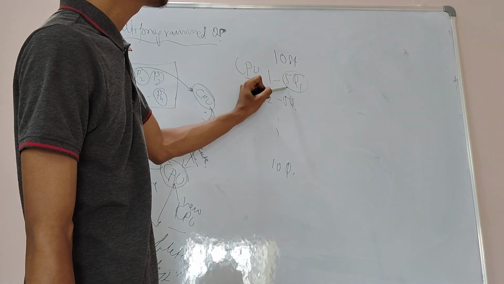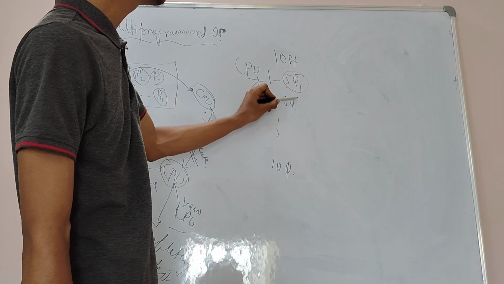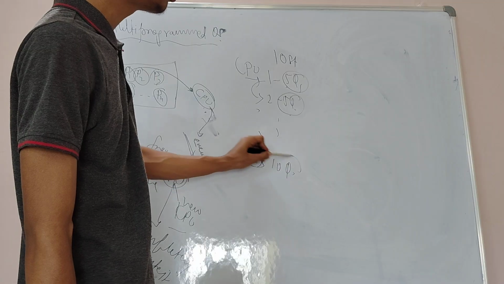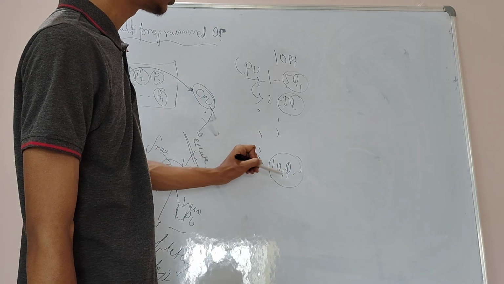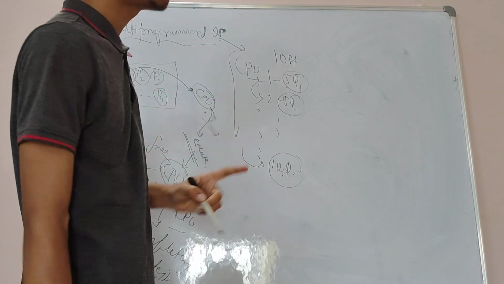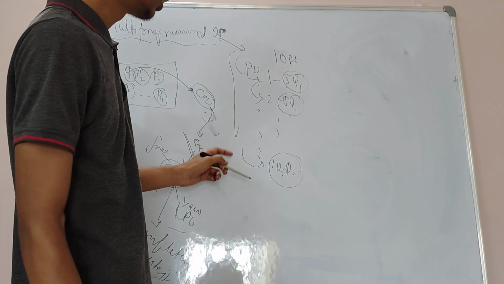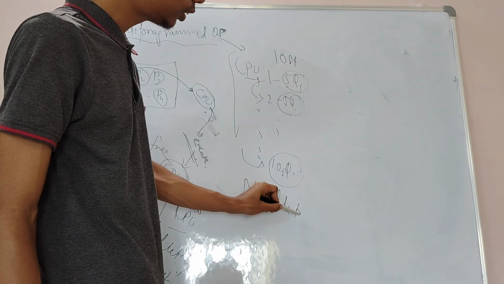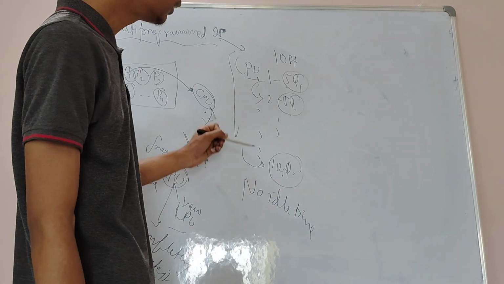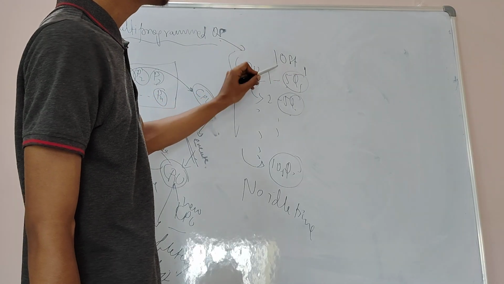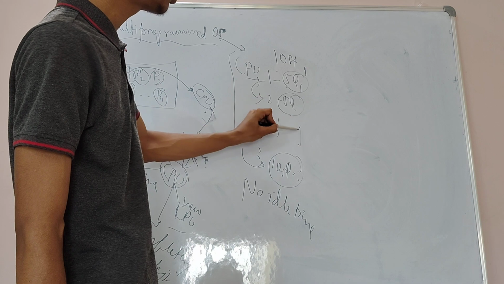I will solve their 5 questions, then I will go to the second student, solve their 5 questions, and then go to the 10th student and solve their 5 questions. This is what happens in a multi-programmed OS. There is no idle time, but the time taken to go from one student to the 10th will be very high.